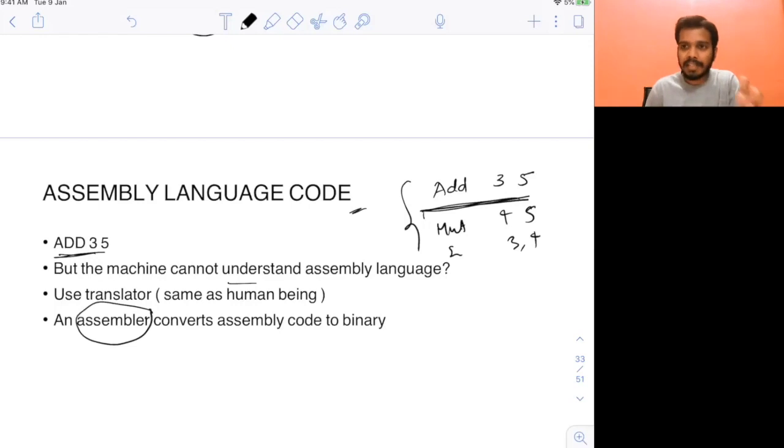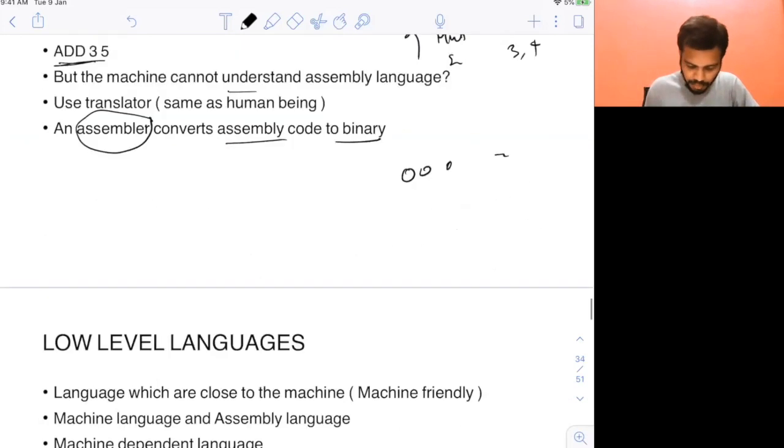Now this assembler will convert the assembly code to the binary code. So it will convert this add 3, 5 to the binary code that I have shown you, right? It will convert that into binary. Now this binary code, the system can understand. So when you write a program in assembly language, you will use an assembler, that is a program. The assembler will convert your assembly language code into binary code, and that binary code can then run on the system.